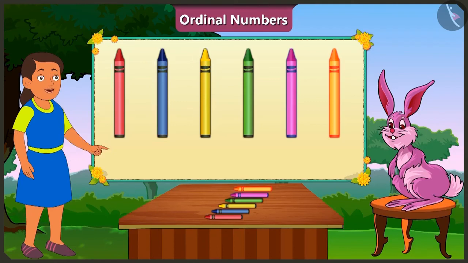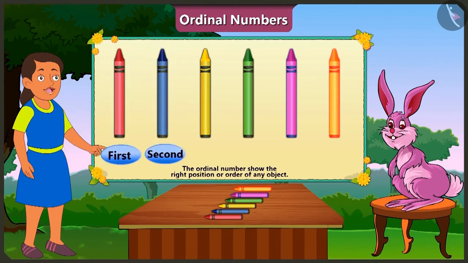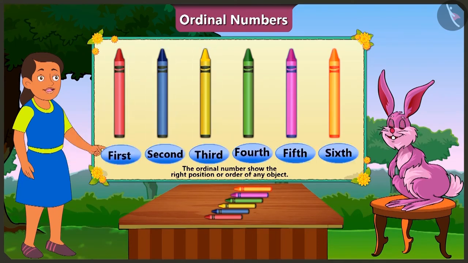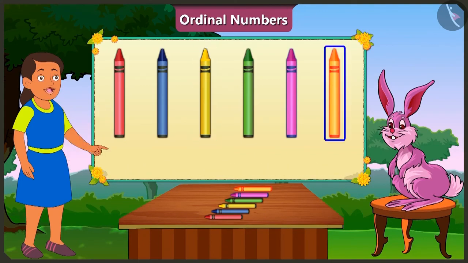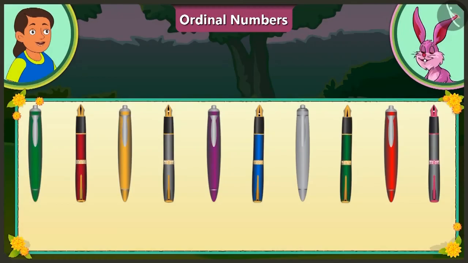Got it? And if we have to tell the position or place of objects in the line, then we have to say first, second, third, ordinal numbers. Then here the yellow crayon is at the third position and at the end is the orange crayon.